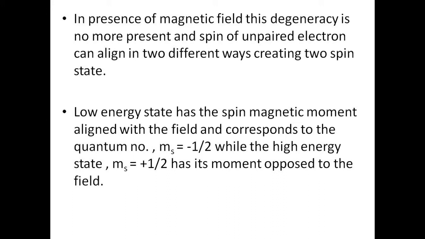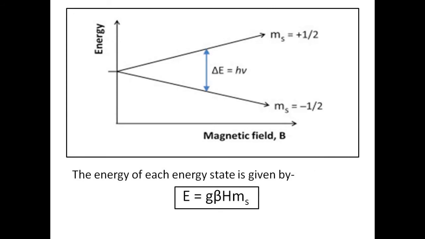Now we make it clearer by this diagram. We take energy on the y axis and the magnetic field on the x axis. By the application of a magnetic field, the degeneracy of the energy levels is removed, and we get two energy levels, one with ms minus half and another with ms plus half. The ms minus half level has the low energy, and the ms plus half level has the high energy. The energy difference between these two energy levels is delta E, and it is equal to h nu.